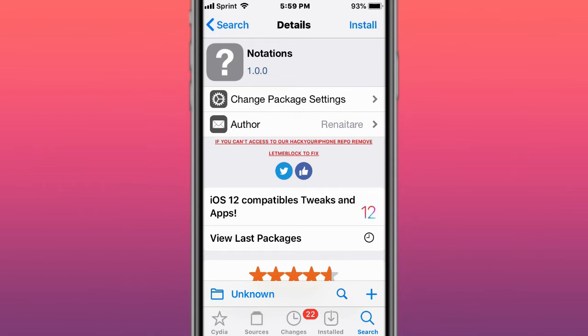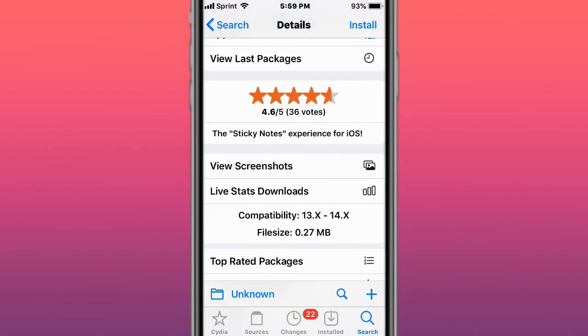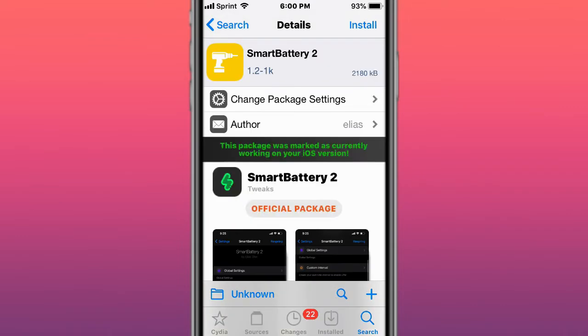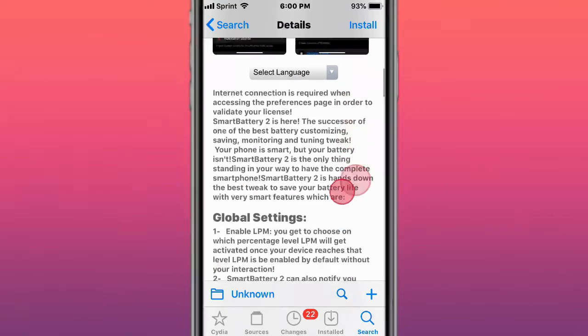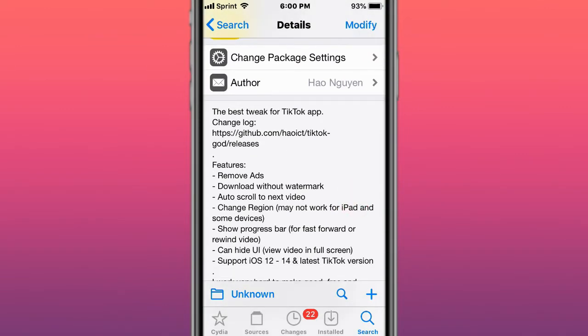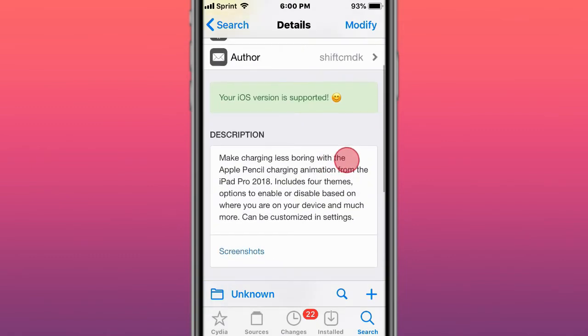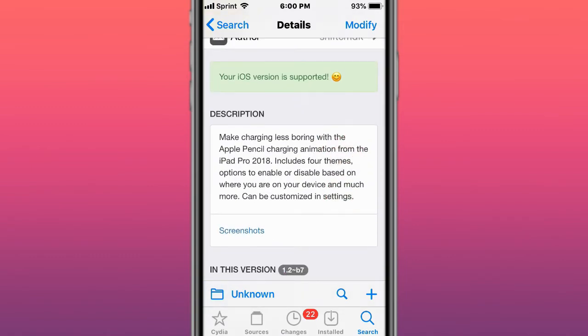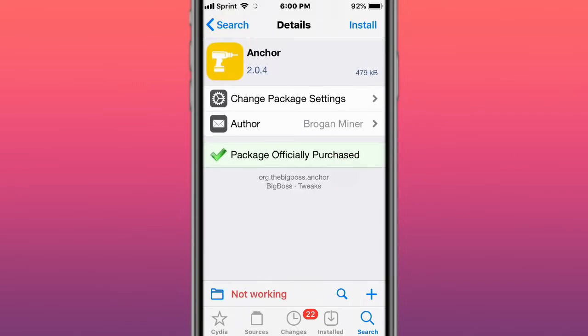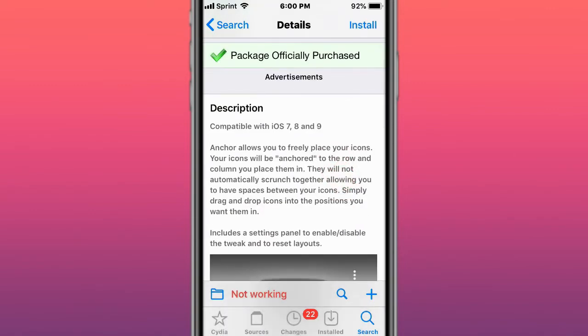That's what's called Notations, Sticky Notes experience for iOS. Smart Battery 2, ultimate tweak to monitor, save, and tune your battery. It's called TikTok God, the best tweak for TikTok. You get these features right here. It's called Pencil Charging Indicator, makes charging less boring with the Apple Pencil charging animation from the iPad Pro 2018. Does support iOS 14.